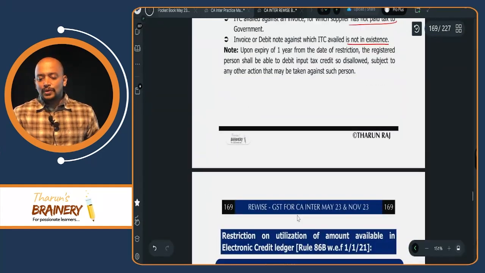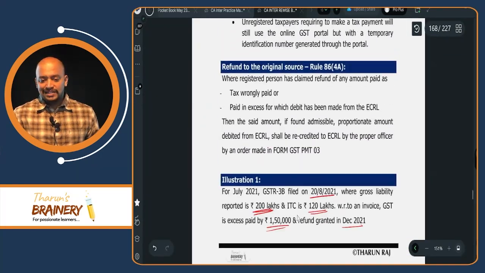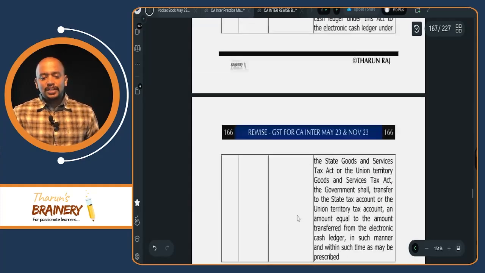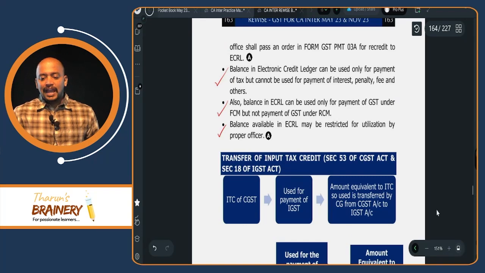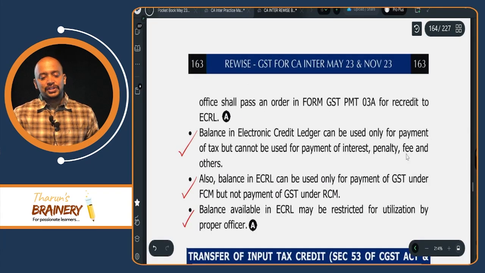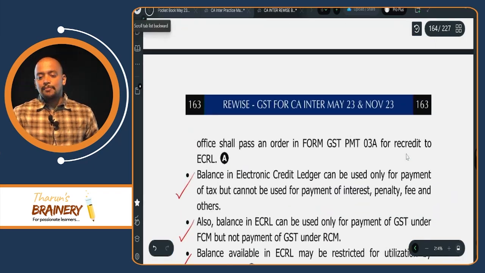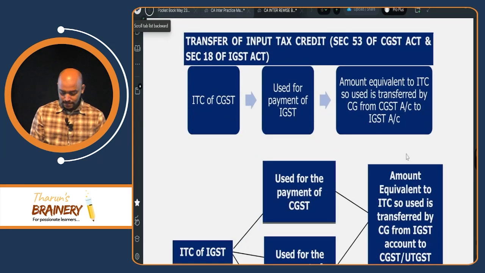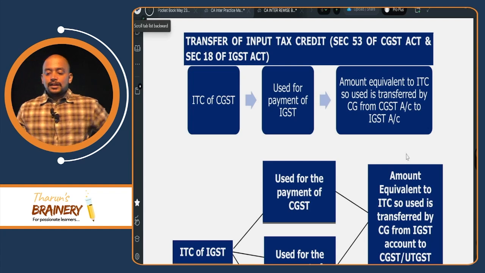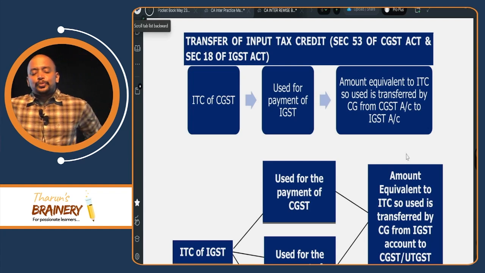So we have seen rule 86A and rule 86B. That is for the purpose of restriction. So GST officer can restrict the utilization of ITC. Then come back to page number 163. See this, transfer of input tax credit.